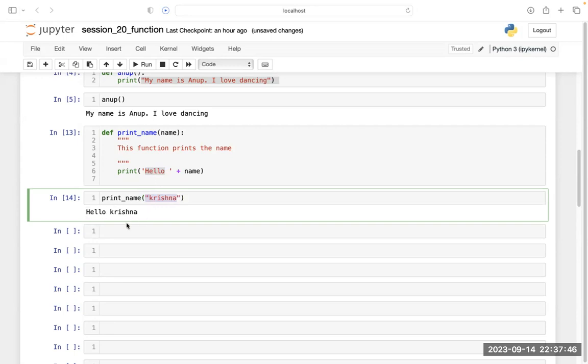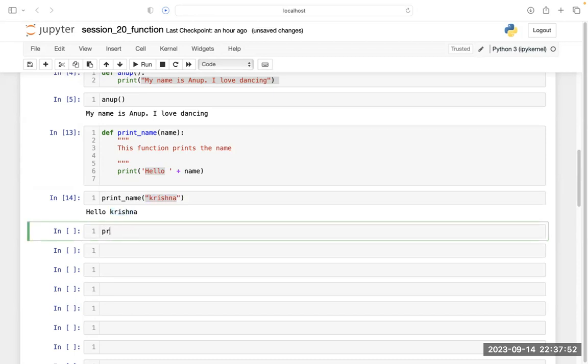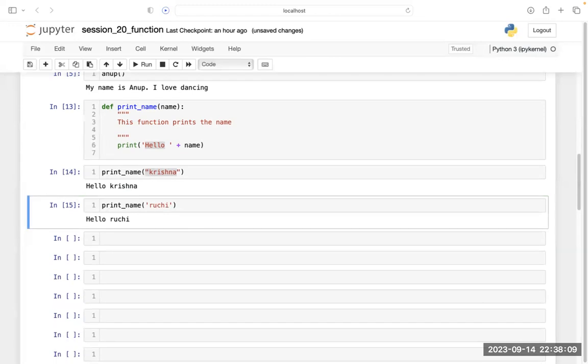Hello Krishna. So whatever name I pass here, it will print that name. And if I pass Ruchi here with the double quotation, let's say, or single quotation, it will print this. Hello Ruchi.